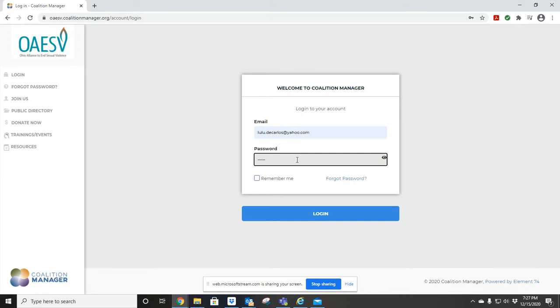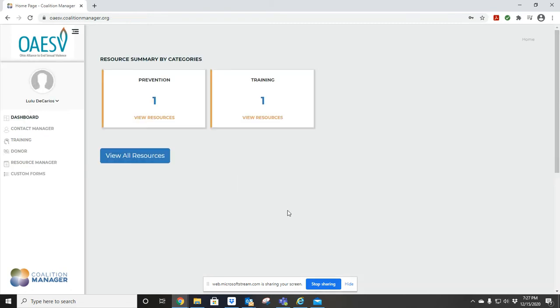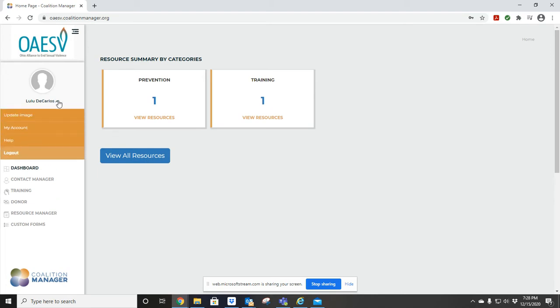If you want the system to remember your password, then you could go ahead and click on here where it says remember me. Let's go ahead and log in. Once you log in, on the left hand corner of the screen, you will see where it says your name. And on top of that, it has a section where you could go ahead and change the picture to the profile. Let's go ahead and click by the name. And on there, you're going to see where it says update image, my account, or help.